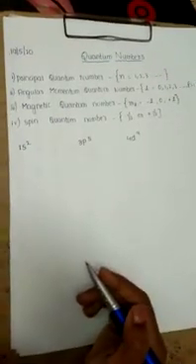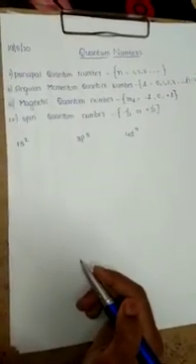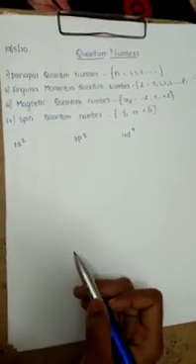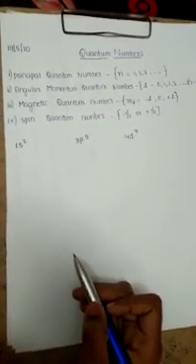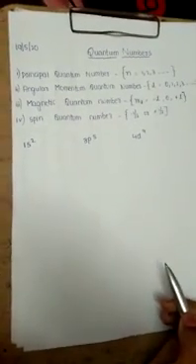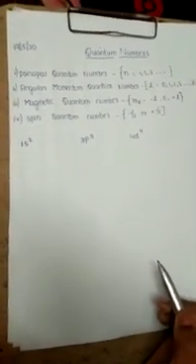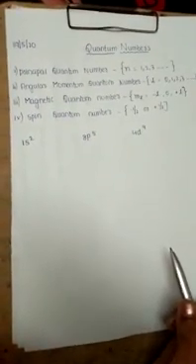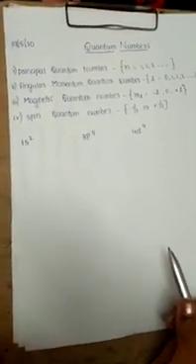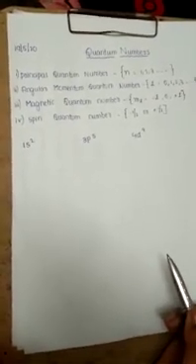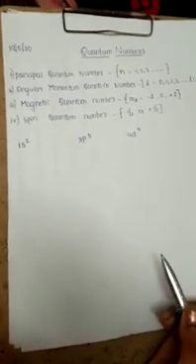Hi friends, today I am going to introduce you to quantum numbers. We have four types of quantum numbers. They are the principal quantum number, angular momentum quantum number, magnetic quantum number and spin quantum number. The principal quantum number represents the energy level of an atom. It is represented by the letter n and it has values starting from 1, 2 and so on.